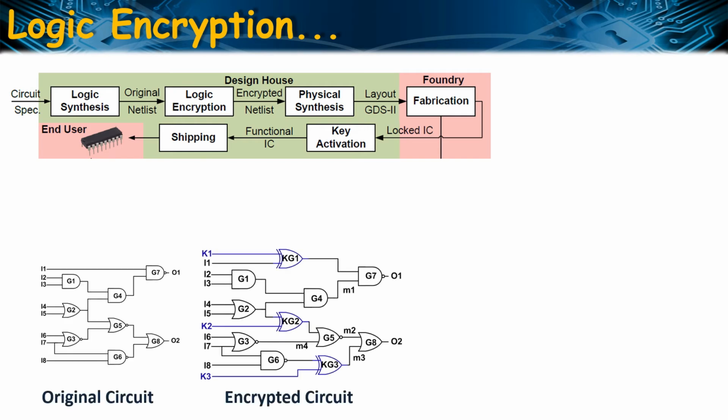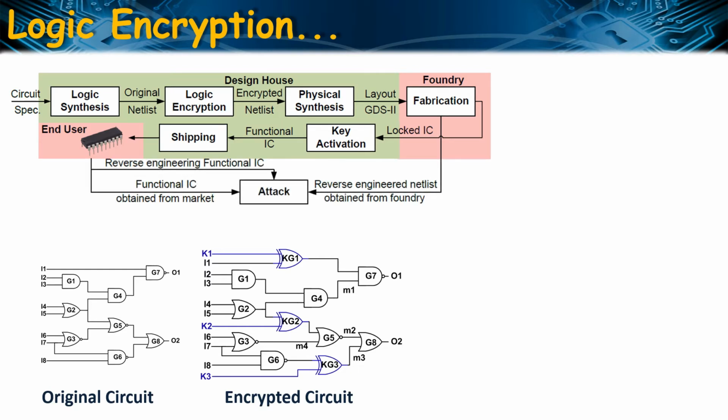The attacker can be any rogue entity in the supply chain post design house. Either they can be from third-party foundry or an end user with the access to the advanced reverse engineering tool. For extracting the values of the key inputs, the attacker requires the following resources. The first one is a functional IC which has been activated by the designer using the correct key. The attacker can obtain this IC from a market or through any spurious means. The attacker uses this IC as a black box to get the golden oracle, that is input-output pairs.